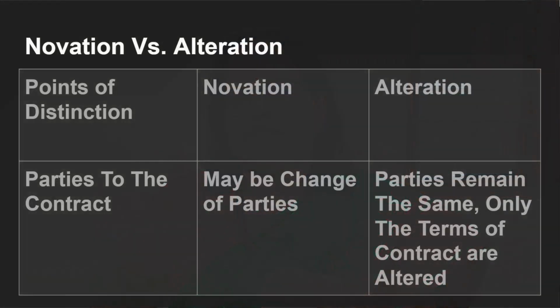Now, what is the difference between novation and alteration? It concerns the parties to the contract. In the case of novation, there may be a change of parties. You can bring another party into the picture. Whereas in alteration, the parties remain the same, and only the terms of the contract are altered. So this is very important. In novation, parties can be changed and a new person can be brought into the contract, whereas in alteration, the parties remain the same but the terms of the contract are changed.